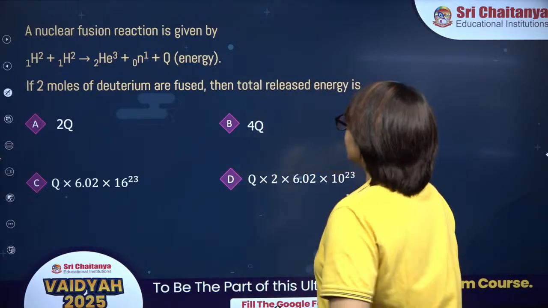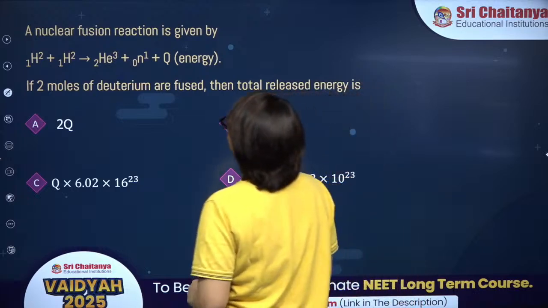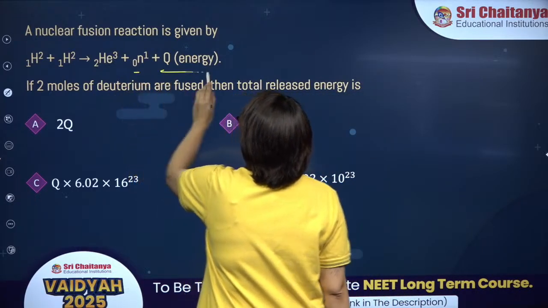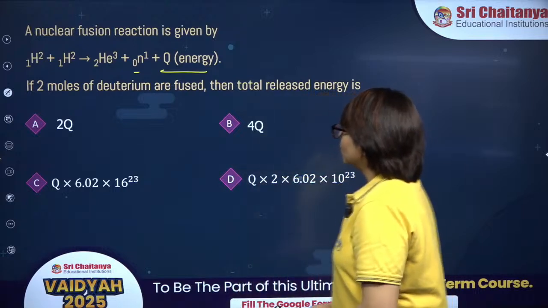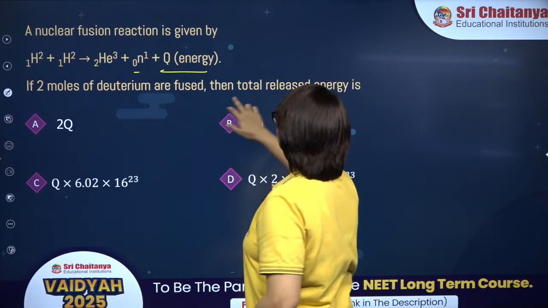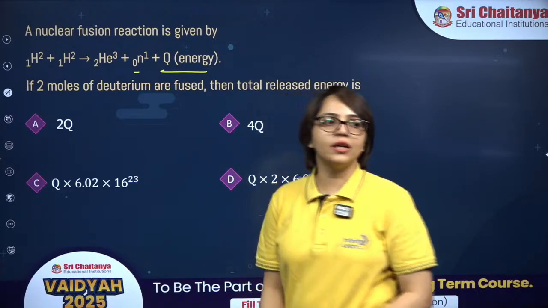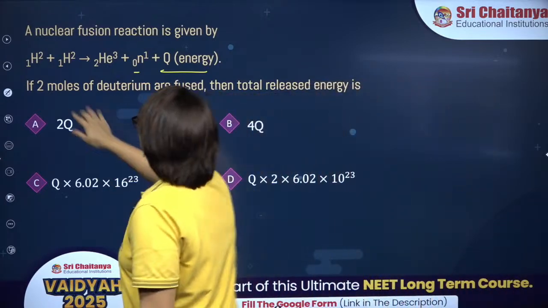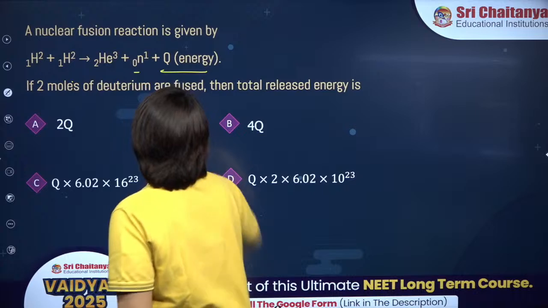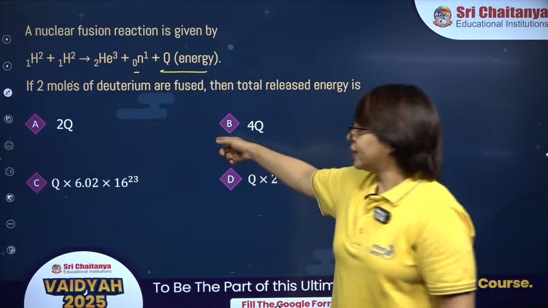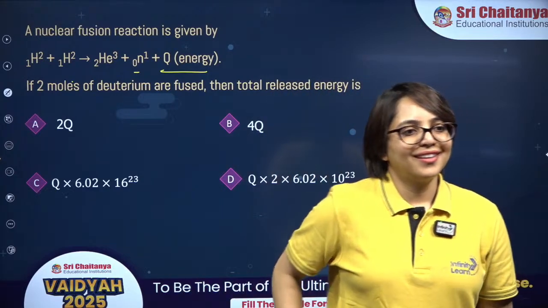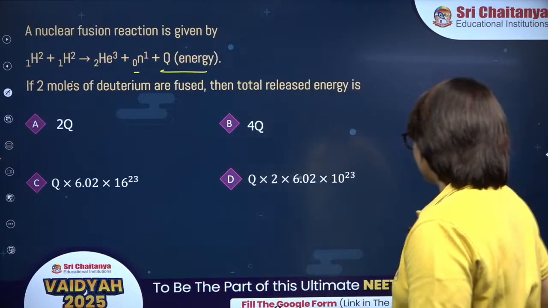Please try this one. A nuclear fusion reaction is given by 1H2 plus 1H2 will give you 2He3, 1 neutron and some energy. If 2 moles of deuterium are fused, then total released energy is? If we are using 2 moles for the fusion of 1H2, then how much energy will it release? It is completely based on the unitary method. You don't have to do any calculation, guys. Come on, try this one.